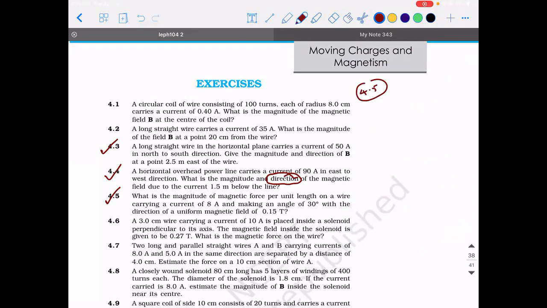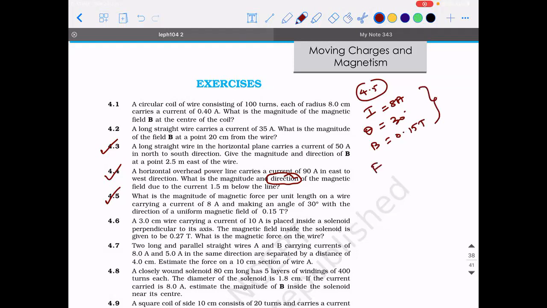So I is equal to 8 ampere, making an angle theta equal to 30 degrees with the direction of uniform magnetic field 0.15.